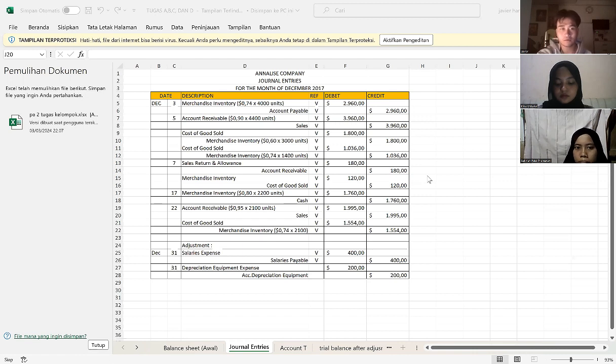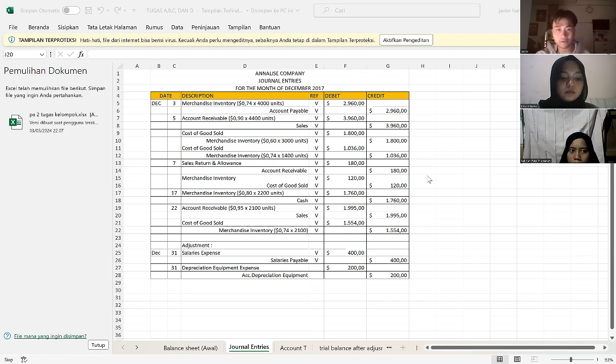Second is analyze sales merchandise. So the first journal is the journal for recurring sales, namely account receivable on debit and sales on credit as 3,960, which is obtained from multiplying 0.90 by 4,400. The second journal is for recording the cost of goods, namely recording of first cost of goods sold on debit and merchandise inventory on credit as 1,800, which is obtained from